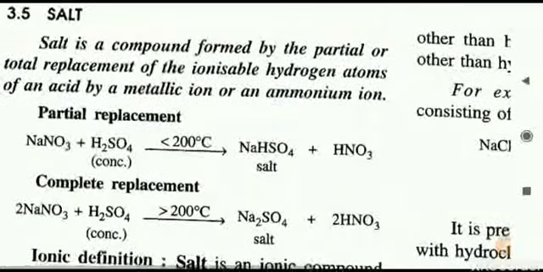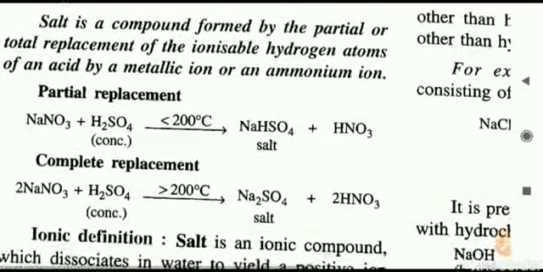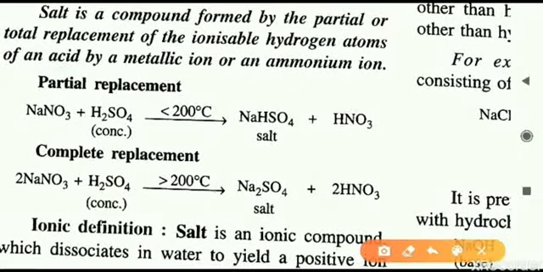Now having understood the salt, a salt also has two oppositely charged ions. When it is dissolved in water, it can dissociate to form a cation as well as an anion. Because dissociation is there, that is why we say a salt is an ionic compound.